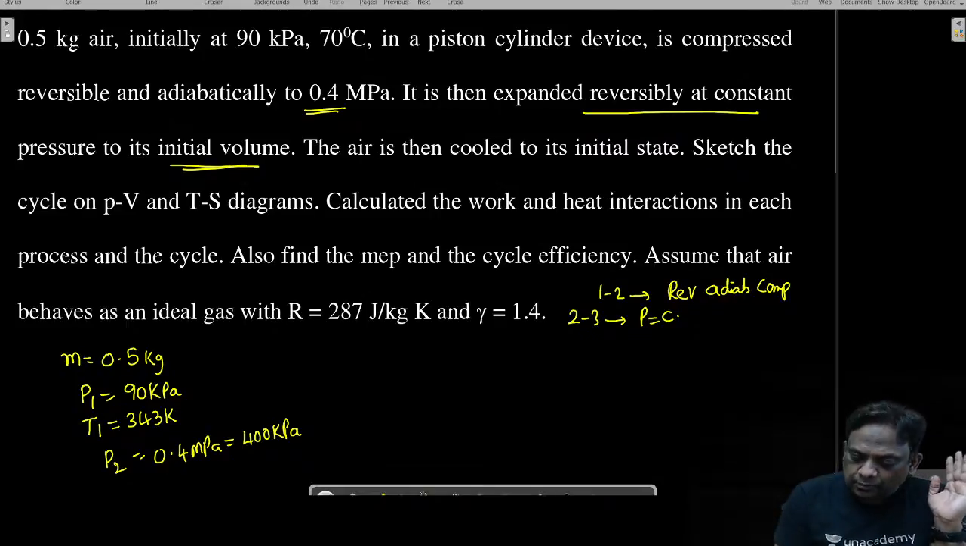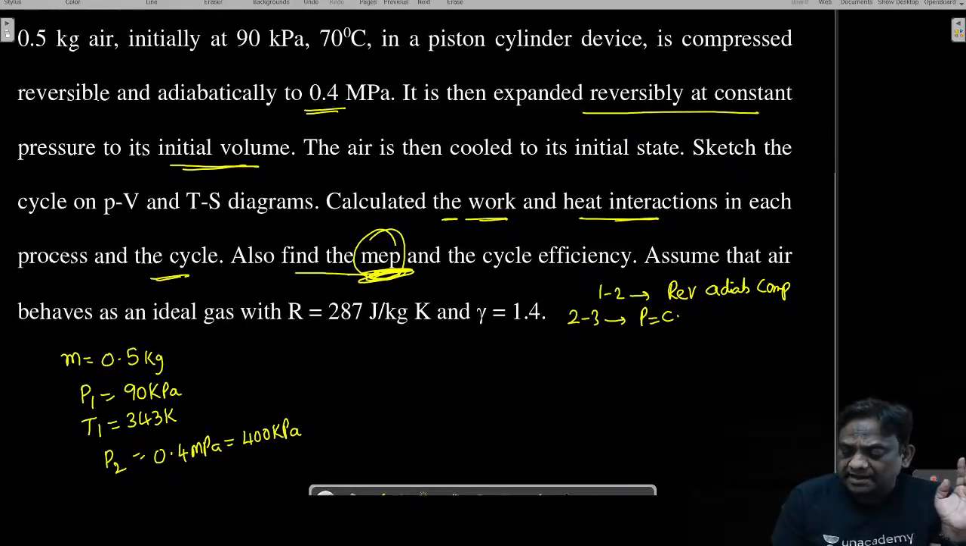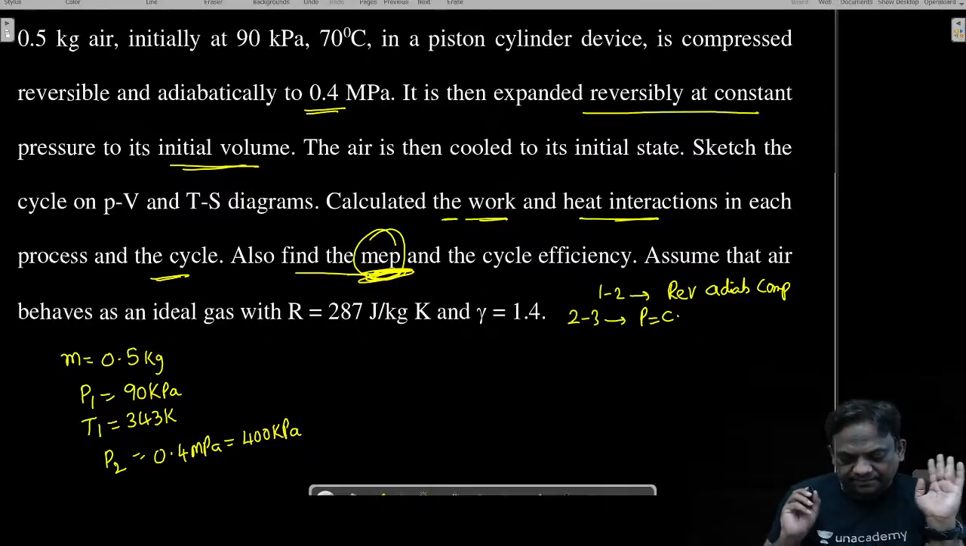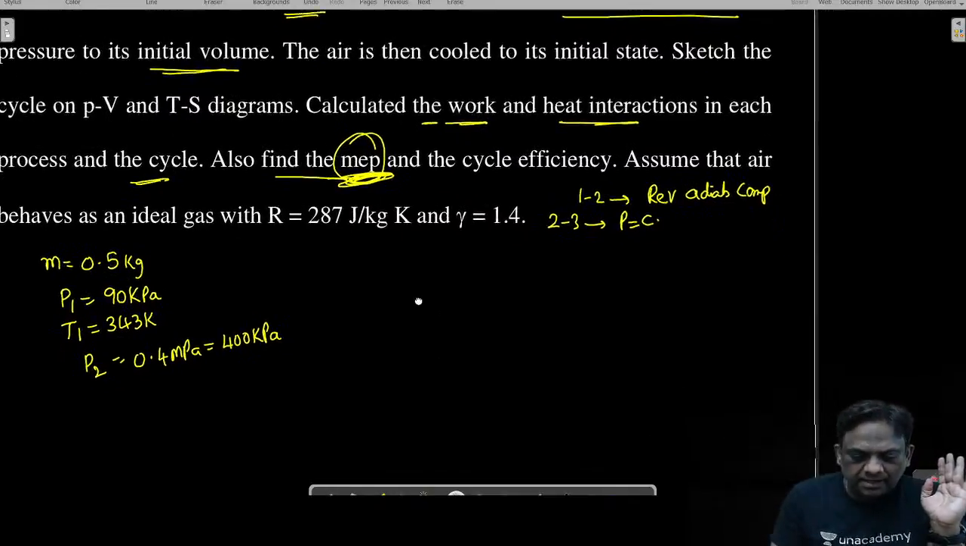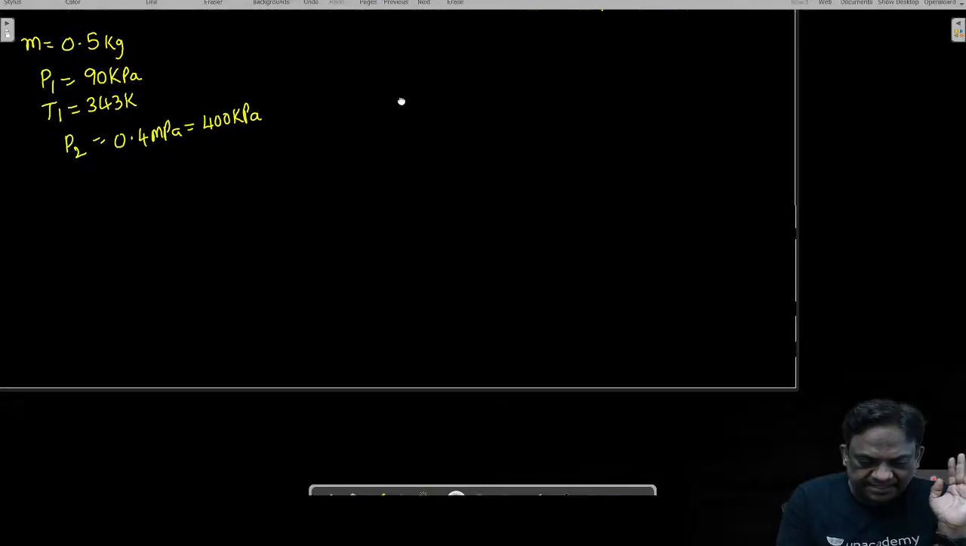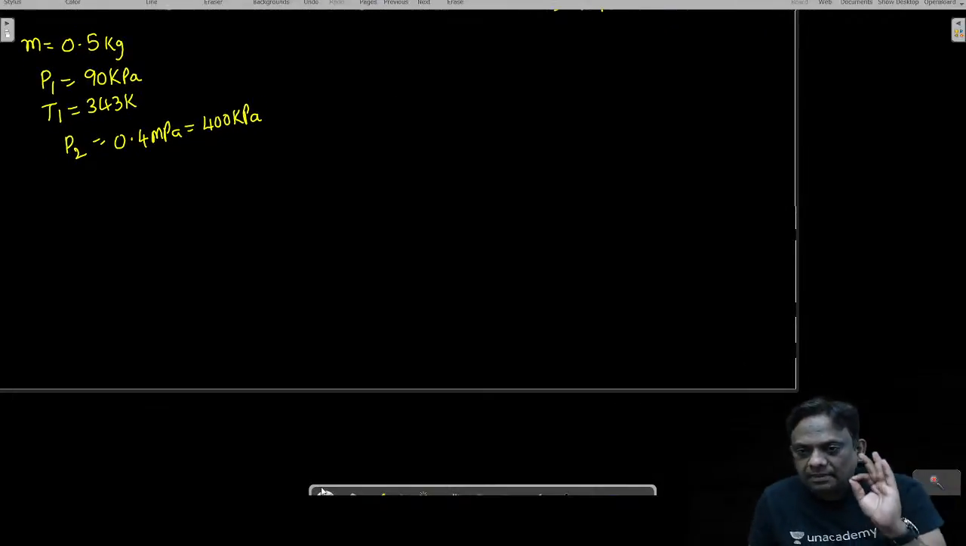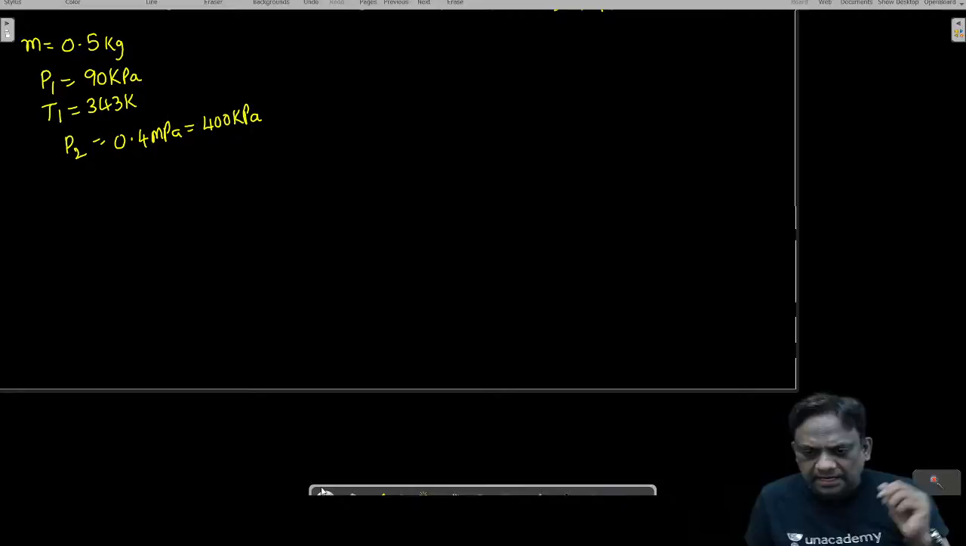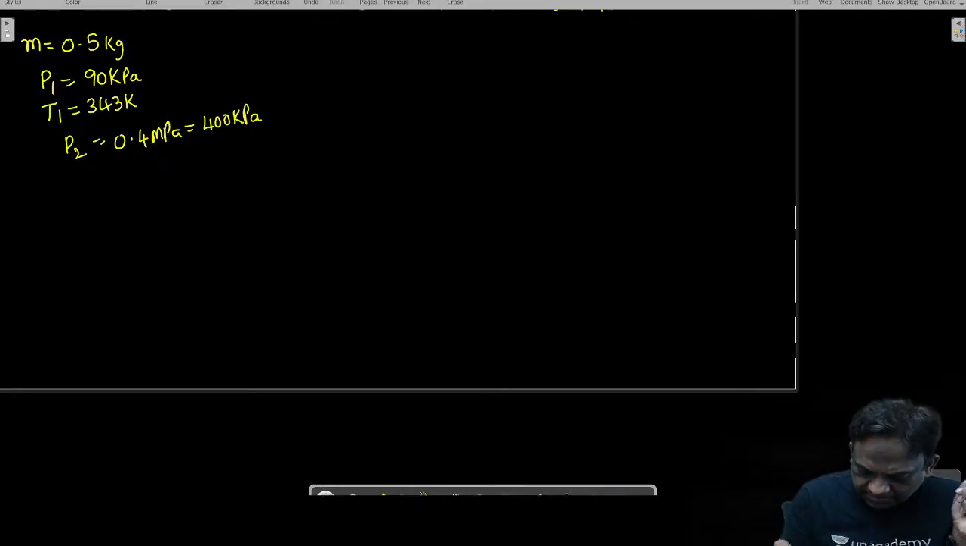Now what is it asking? Calculate the work and the heat in each process and the cycle. Network of the cycle. Also find the mean effective pressure and the cycle efficiency. Assume that air behaves as an ideal gas. All this is given. Now let me do this question and explain what it is saying. This is a good question. Now I'll tell you.